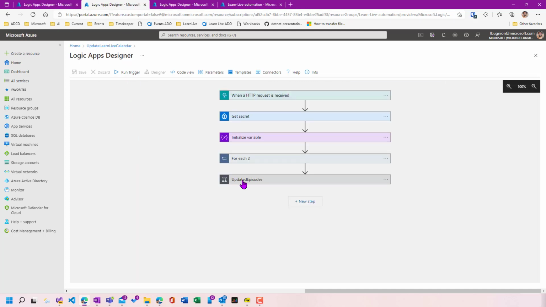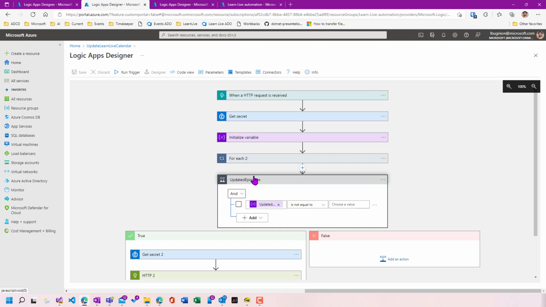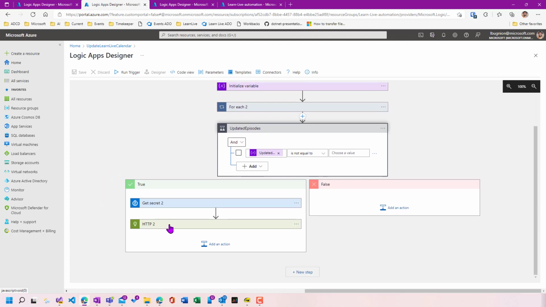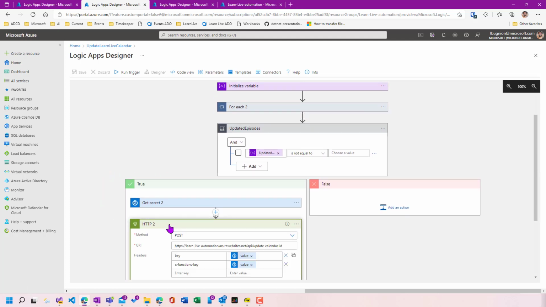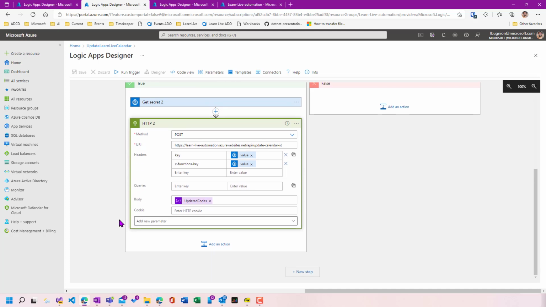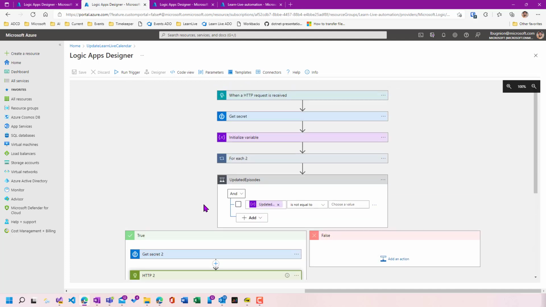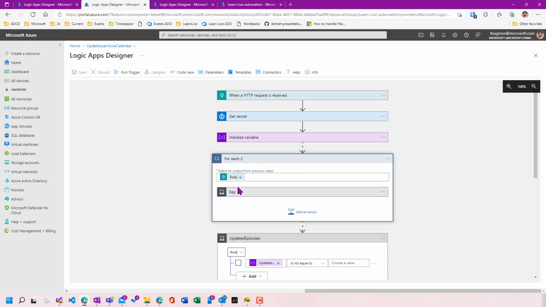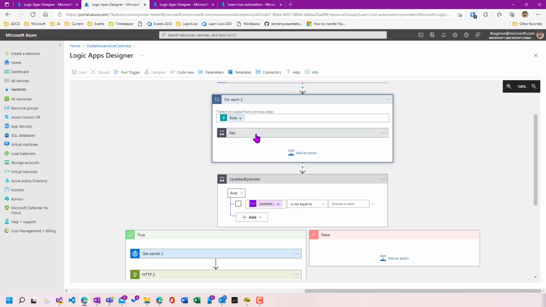This is something which is going to call an Azure function to update the calendar ID. Each episode is linked to a calendar item in Outlook in our shared calendar. So this is a call to the function. And in order to update the calendar ID, the calendar item itself, here is the code.